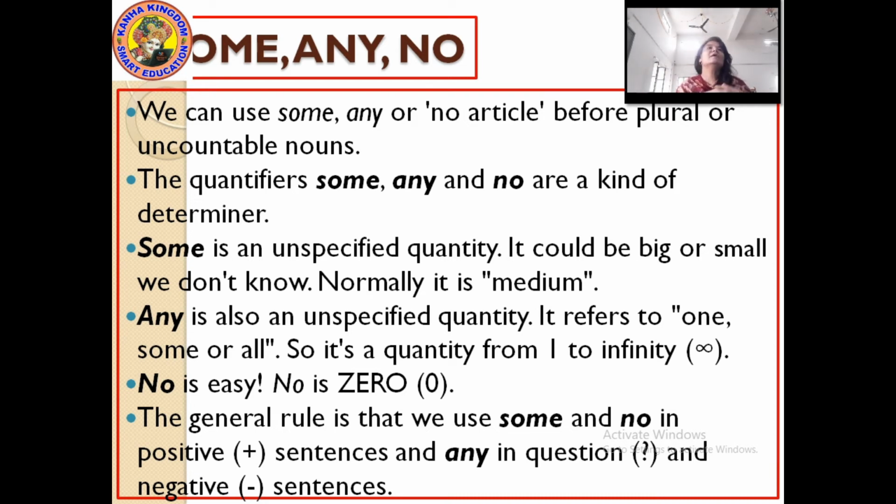So these are the uses. I have explained how and where you are going to use the determiners, or you can say the quantifiers, "some", "any" and "no". "Some" and "no" in positive sentences and "any" in negative sentences. Now let me give you some examples. While reading the examples, maybe you can understand where these quantifiers are properly used.